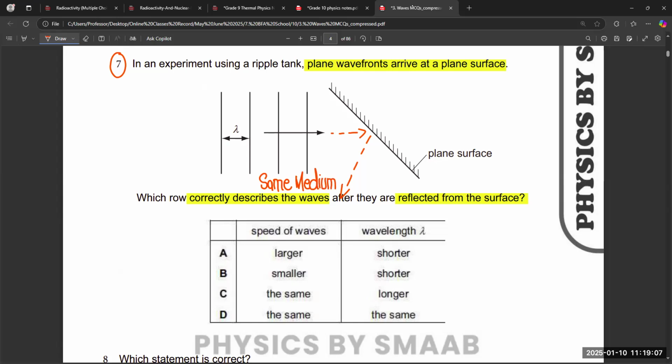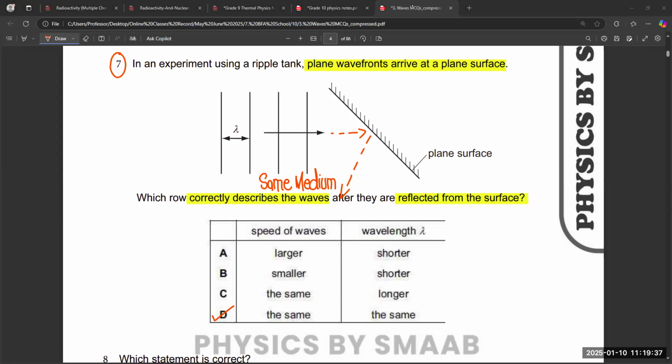So definitely when we are in the same medium, there will be no change: same speed, same wavelength. When the wave is generated in the ripple tank and strikes the plane surface, there is no difference in the wavelength.